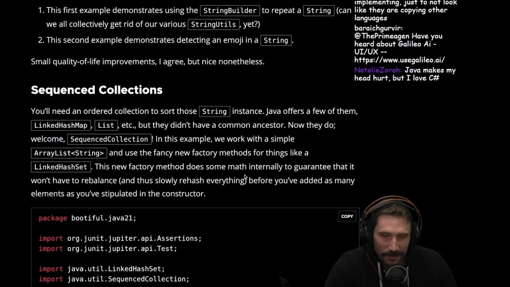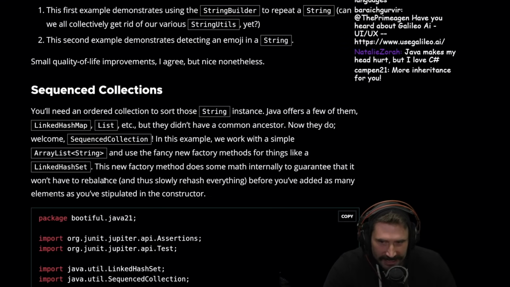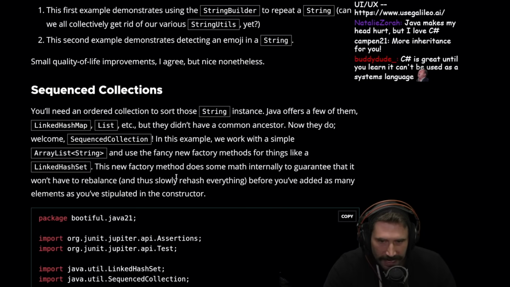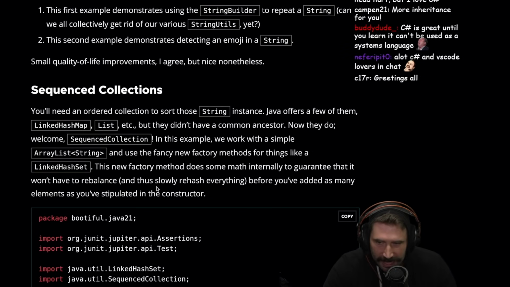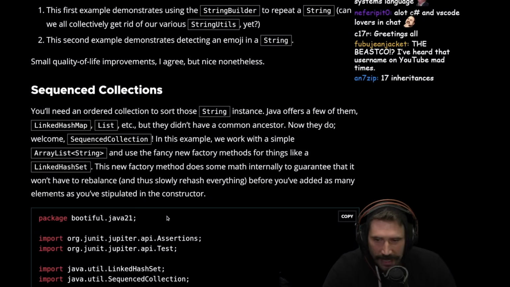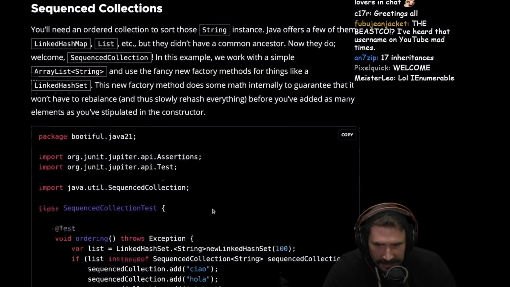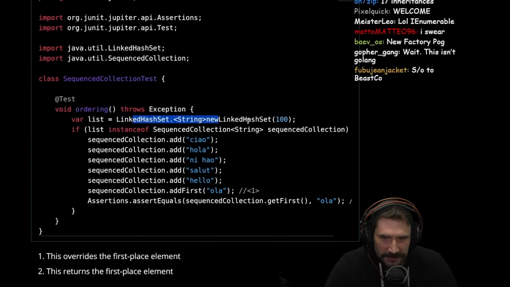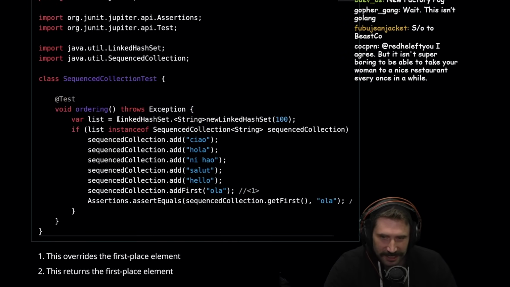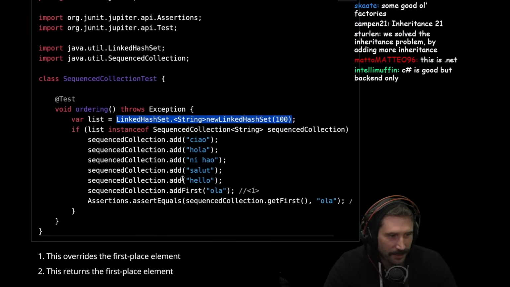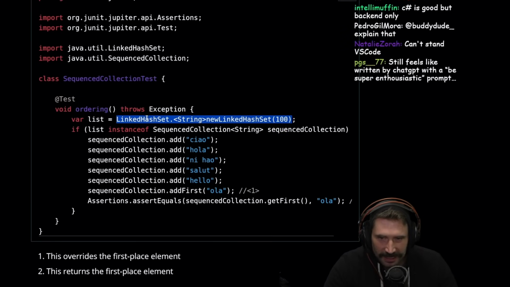In this example, we work with a simple array list string and use the fancy new factory methods for things like linked hash set. This new factory method does the same math internally to guarantee that it won't have to rebalance and thus slowly rehash everything before you've added as many elements as you've stipulated in the constructor. Let's go. This syntax is crazy, by the way. This is the craziest syntax I've ever seen. Linked hash set.